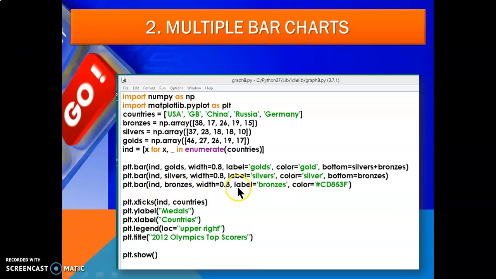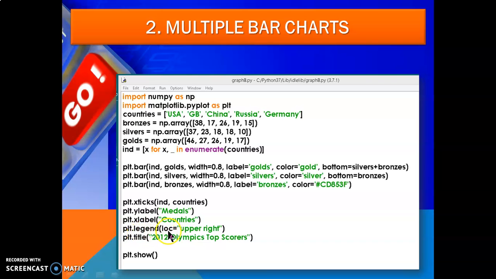Here it is labeled with these, and color you can write this, and bottom silver plus bronze, bottom equals bronze. So you can plot with the width, label, color, these you have to separate with commas. Now plt.xticks, ind, countries, this will be displayed. plt.ylabel will be Medals, and plt.xlabel will be Countries.